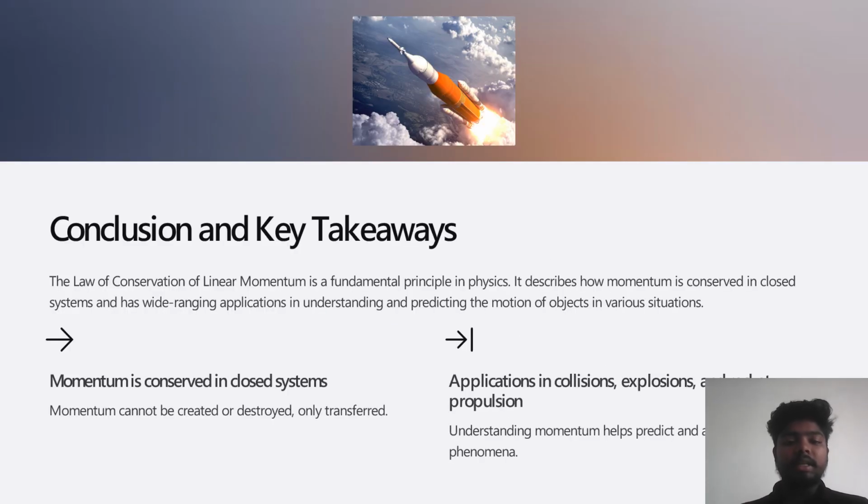Conclusion and key takeaways. The law of conservation of linear momentum is a fundamental principle in physics. It describes how momentum is conserved in a closed system and has wide-ranging applications in understanding and predicting the motion of objects in various situations. Momentum is conserved in a closed system. Momentum cannot be created or destroyed. It only transforms from one object to another object.